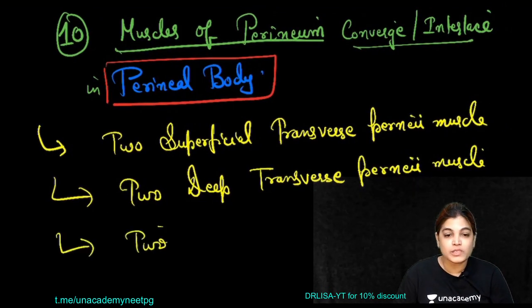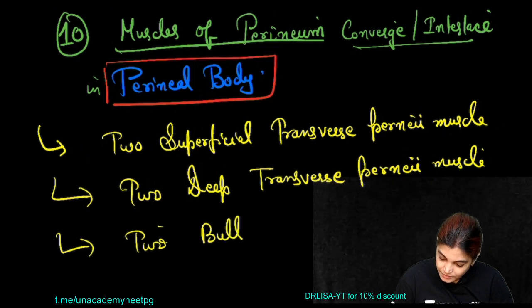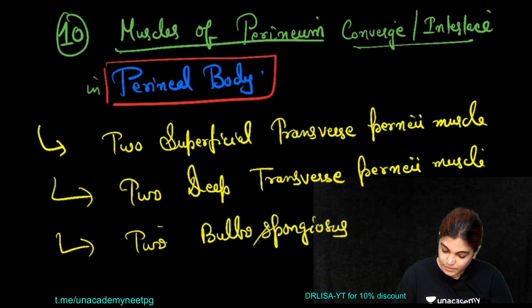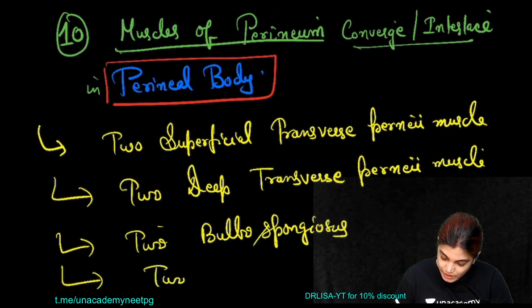Two, bulbospongiosus muscle. So altogether 6 we have written. Also we have got 2 levator ani on each side, 2 levator ani muscle.